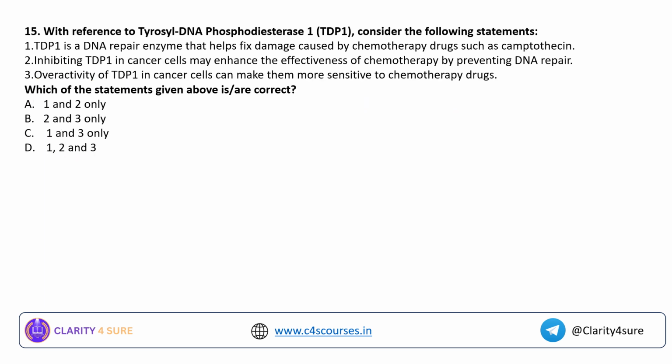Okay. Question number 15. With reference to TDP1 and DNA repair, consider the following statements. TDP1 is a DNA repair enzyme that helps fix damage caused by chemotherapy drugs such as camptothecin. Inhibiting TDP1 in cancer cells may enhance the effectiveness of chemotherapy by preventing DNA repair. Overactivity of TDP1 in cancer cells can make them more sensitive to chemotherapy.